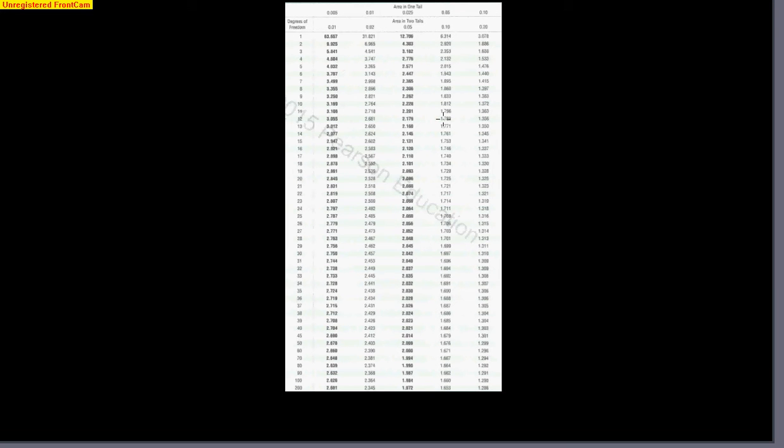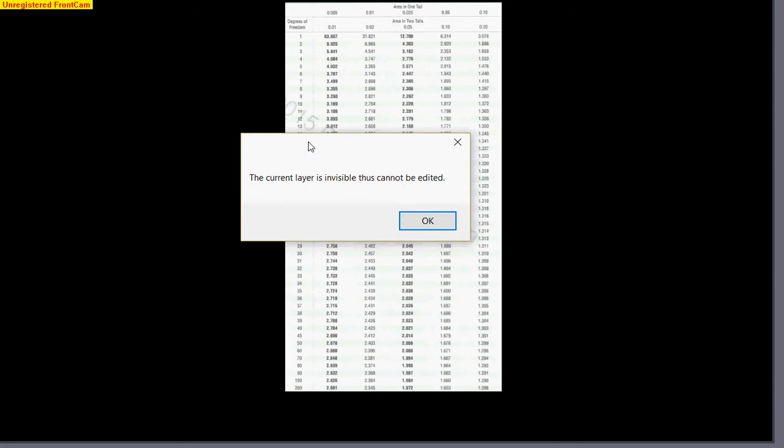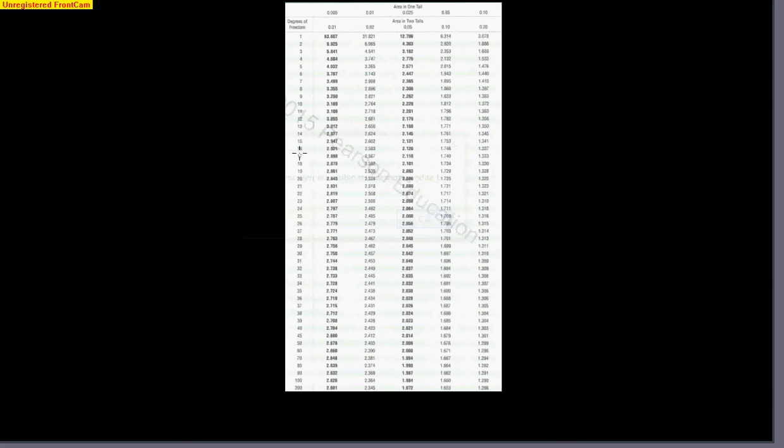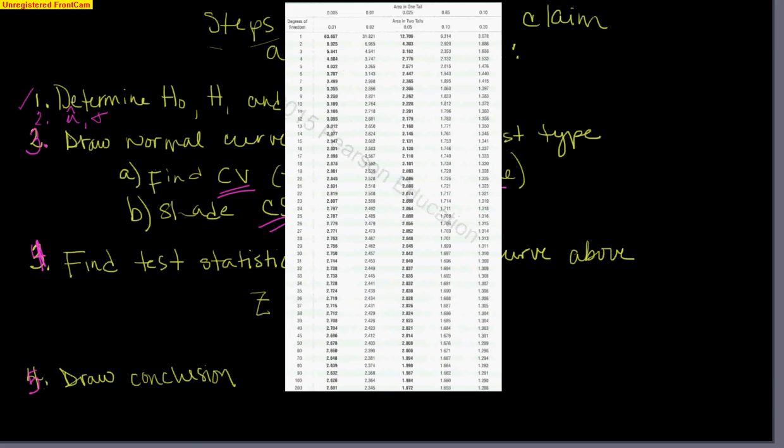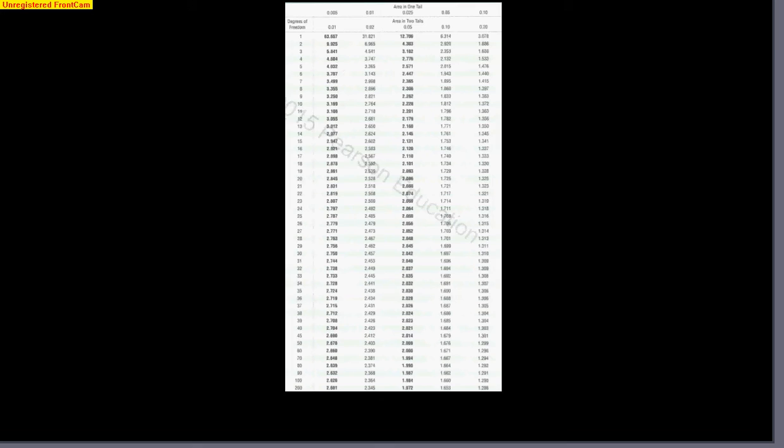In your packet of tables that I gave you, you're going to notice after the first page of positive z-scores and negative z-scores, the very next table is called the t-distribution, critical t-values. These are critical values. So just like before, when you went to the z-table to find those critical values, we can do that here as well.